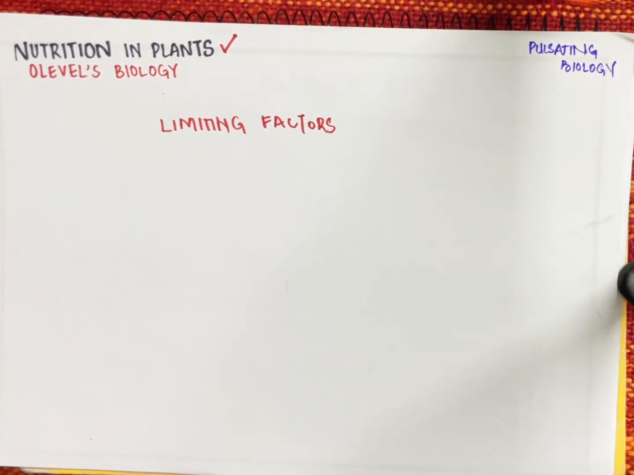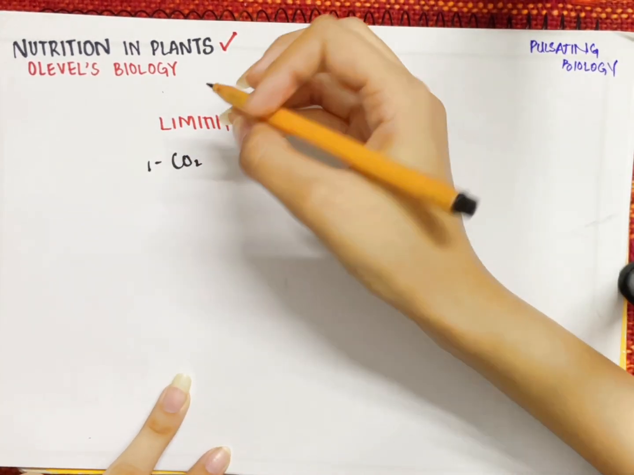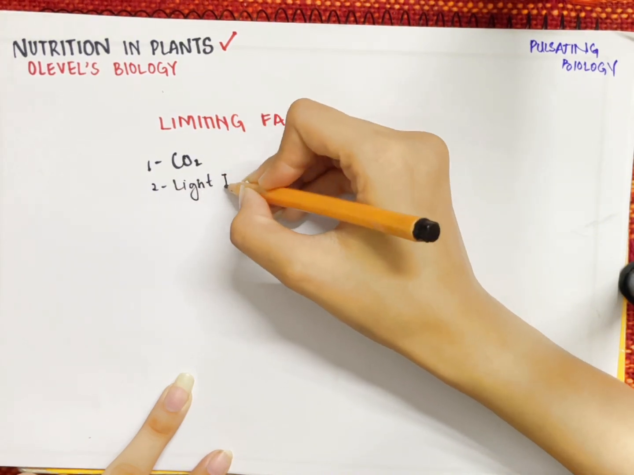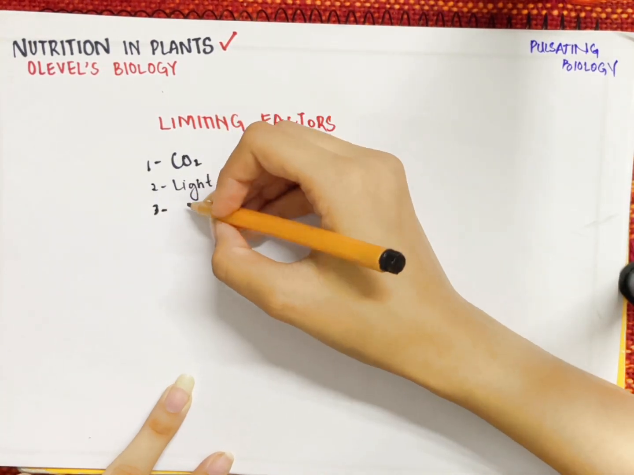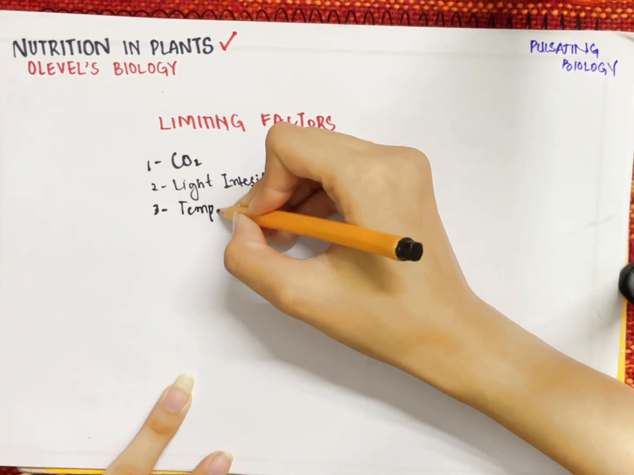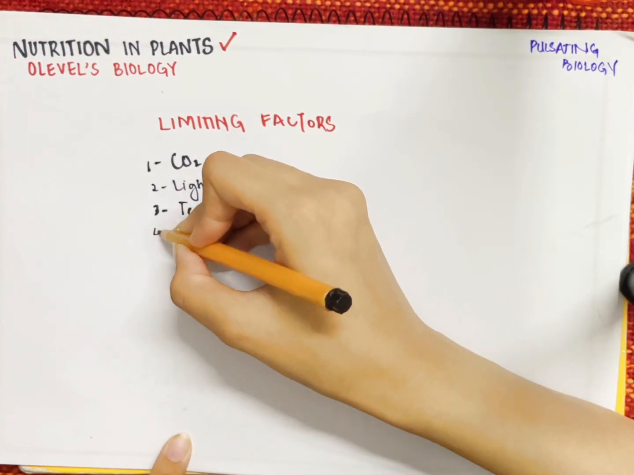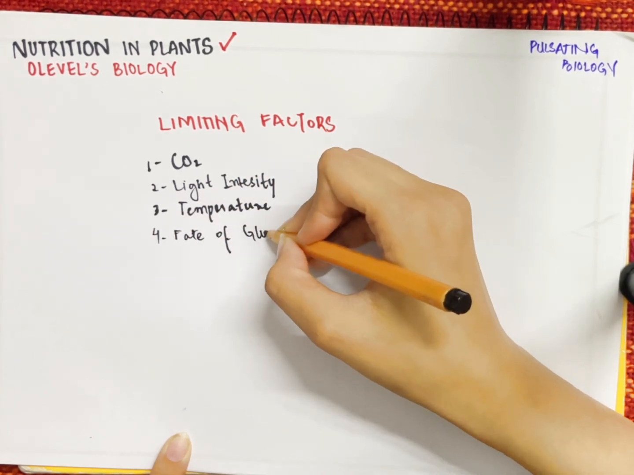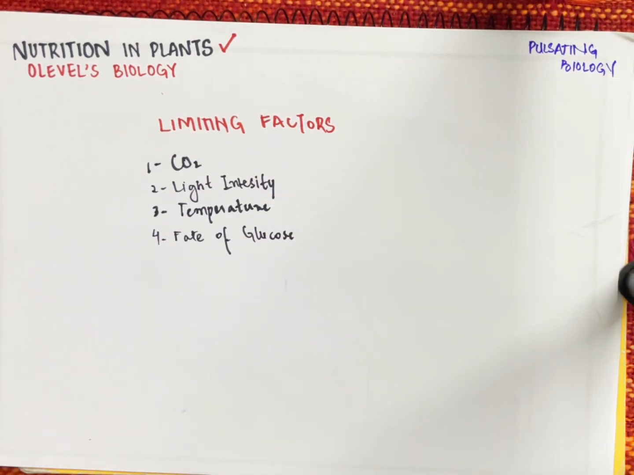photosynthesis. Limiting factors regarding photosynthesis include the concentration of carbon dioxide, that is the presence of carbon dioxide and its absence. Another one is the light intensity, how strong or how weak the light is. The third is the temperature. The temperature variation does affect the process of photosynthesis. And the fourth is the fate of glucose, that is the product that is formed. We will be discussing each of them one by one in a bit more detail.